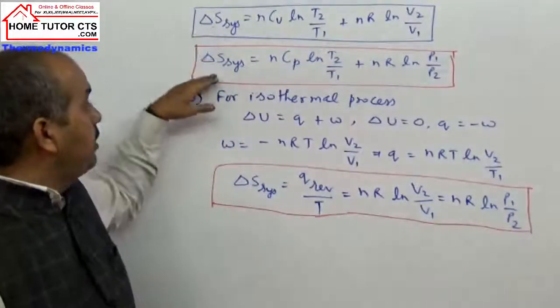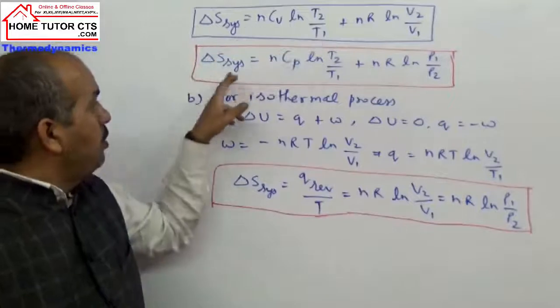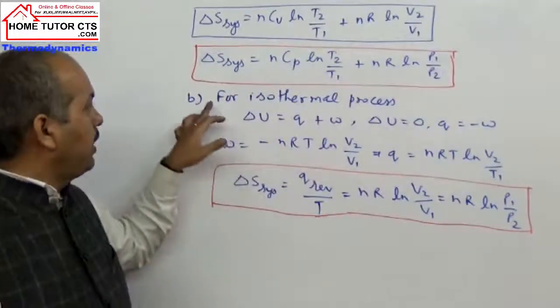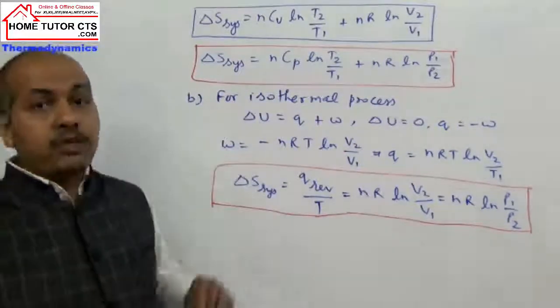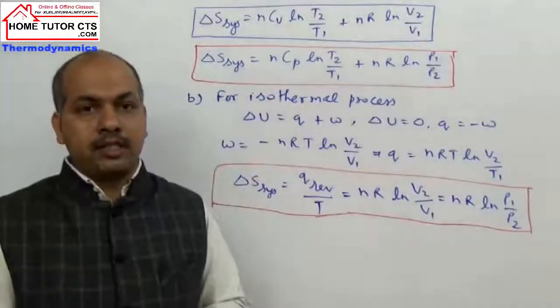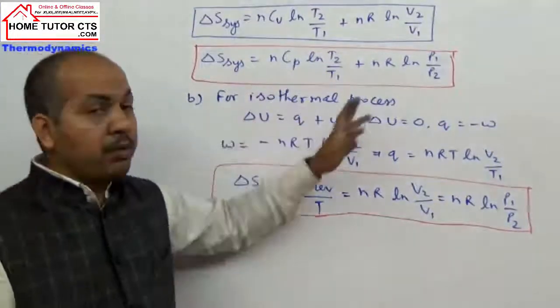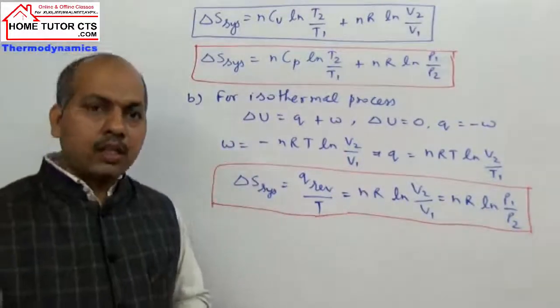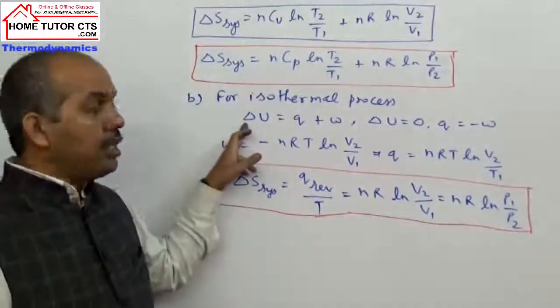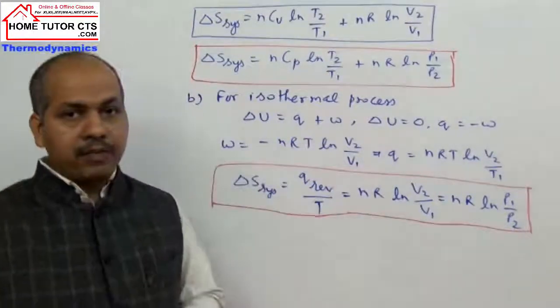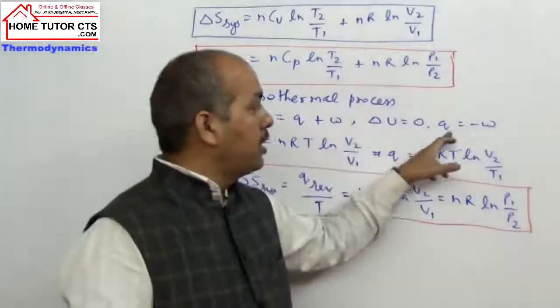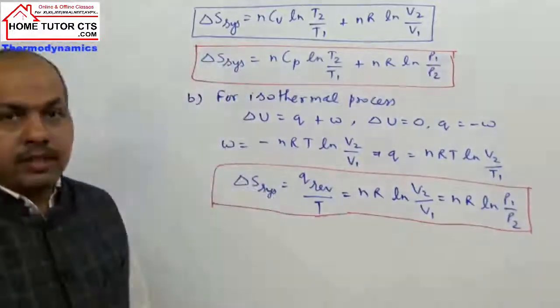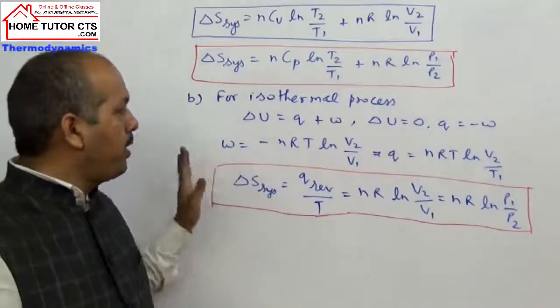From these two expressions, delta S system can be explained. First we take the isothermal process. What is delta U? From the first law of thermodynamics, delta U is equal to Q plus work. When delta U is 0, Q is equal to minus work.